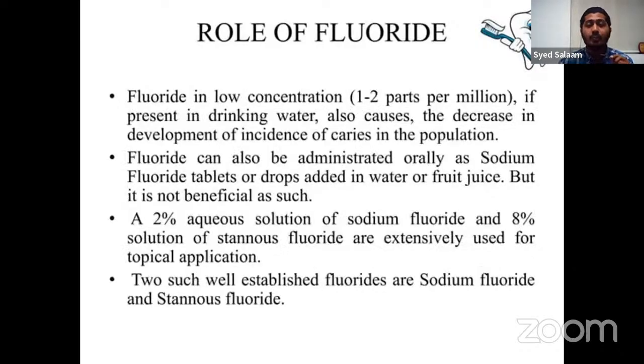How much fluoride content is required for good hygiene? We require 1 to 2 parts per million. That's enough. If 1 to 2 parts per million is present in the drinking water, it could help in having good hygiene of the teeth.